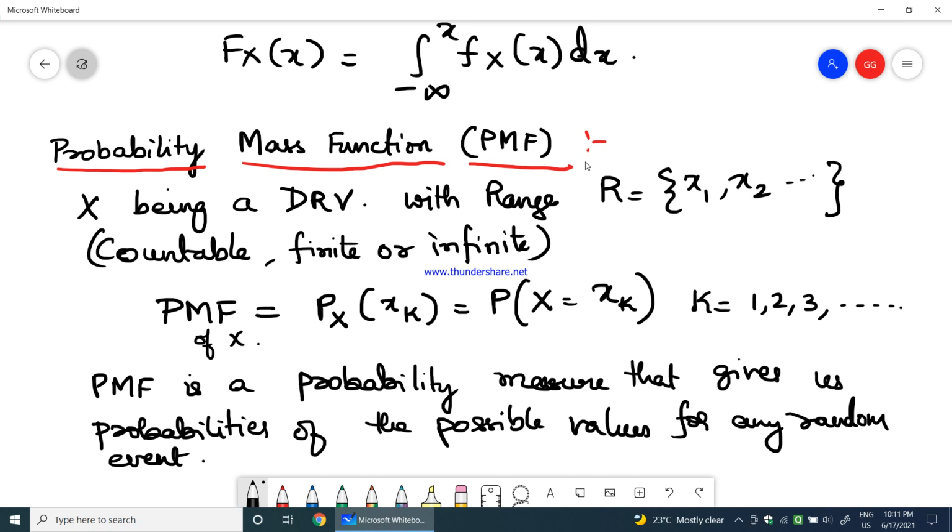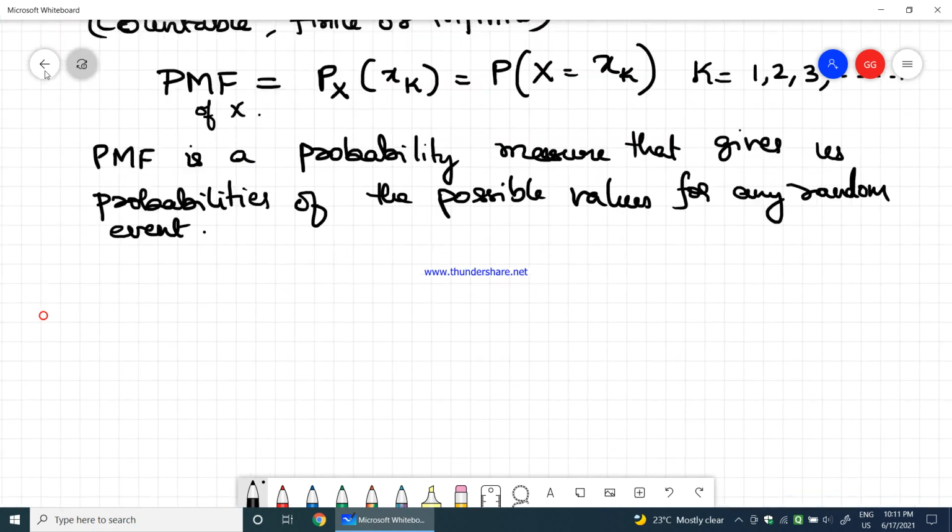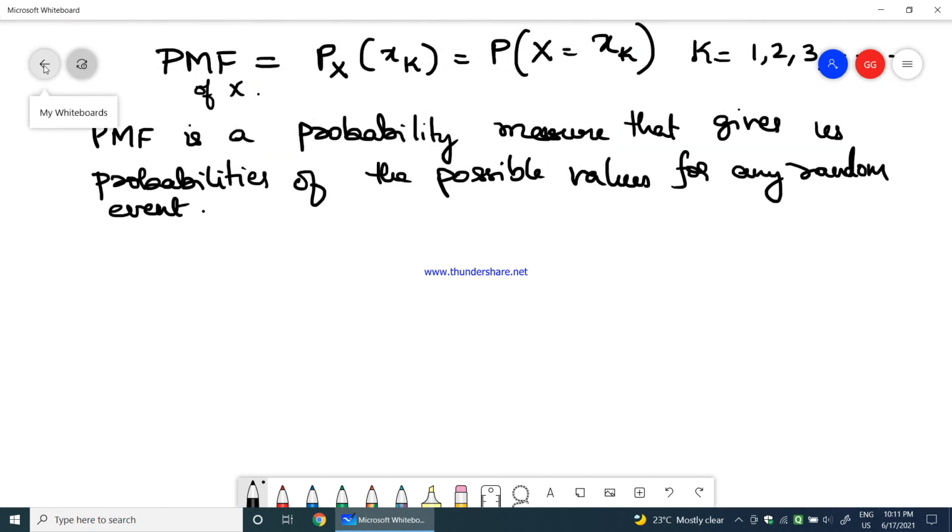Normally, there are two important things which I want to say to you. One is, for a discrete random variable, we need to use the probability mass function.